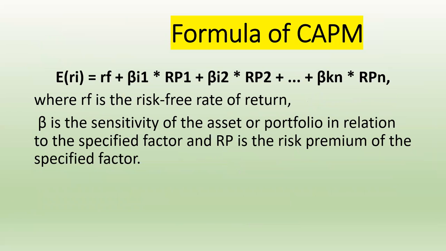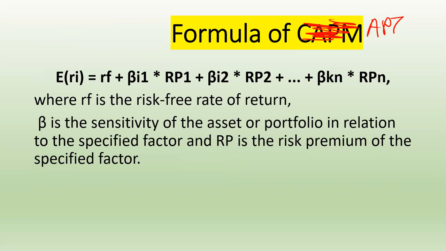Now, what is the formula? This is the formula for the APT, not CAPM. Expected return on i equals risk free plus beta i1 into RP1 plus beta i2, means index 2, into RP2 plus ... plus beta iN into RPN.